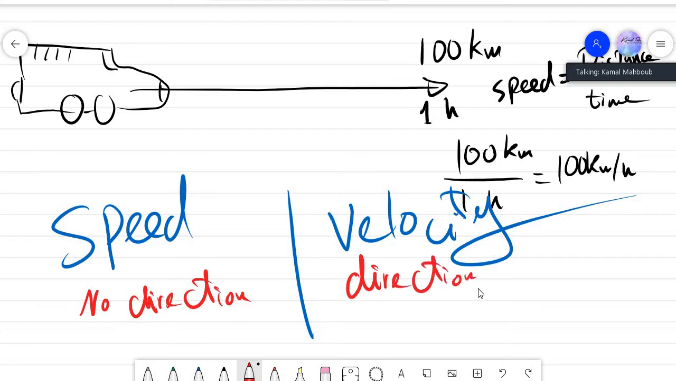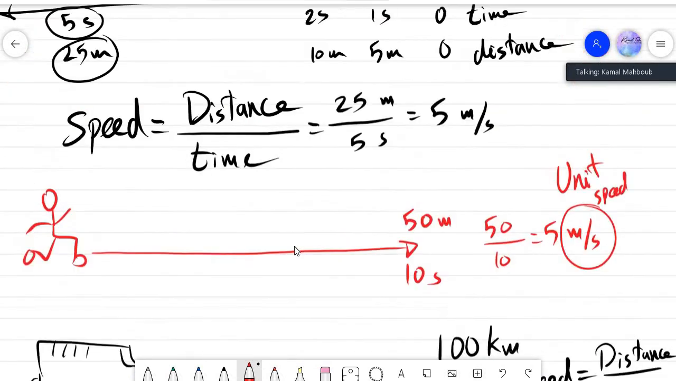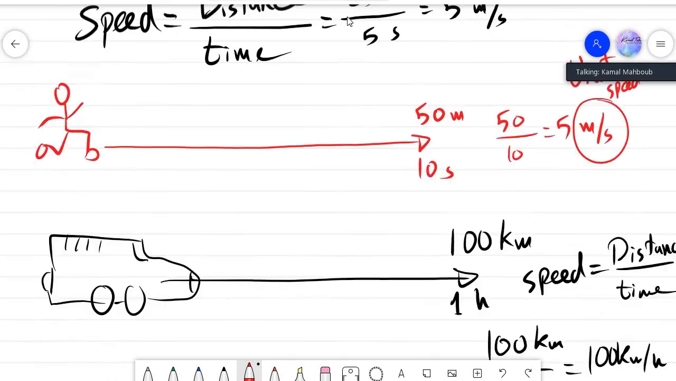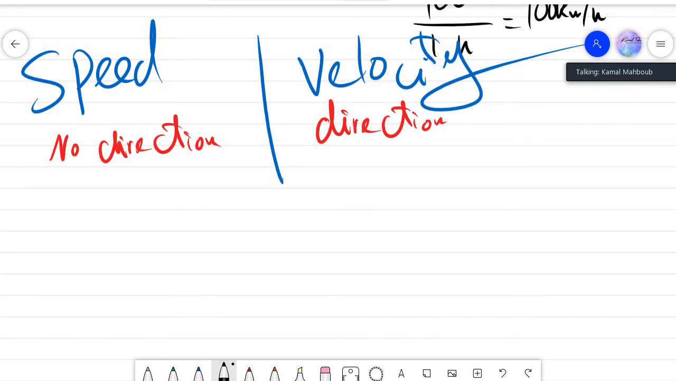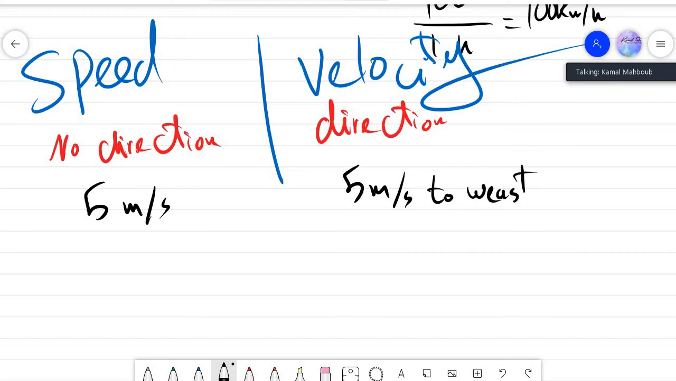What does it mean? Okay, now if we are speaking about the first boy and we said that he moves 5 meters per second and stop talking, now we are talking about speed. 5 meters per second. But if we said that 5 meters per second to west, now we are speaking about velocity. Now that is the difference between speed and velocity.